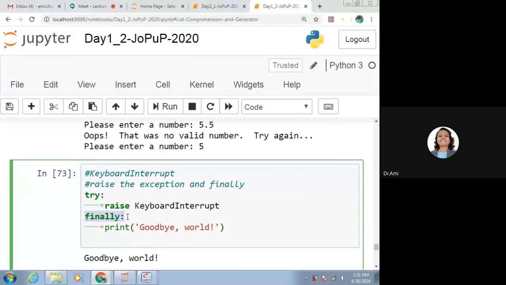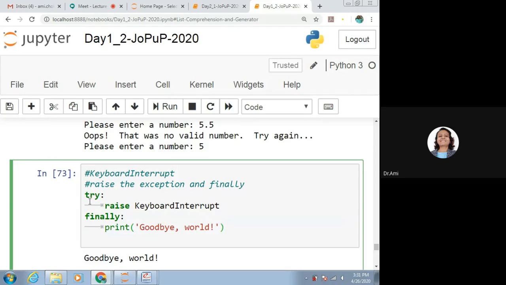Except with an exception name is how we handle the exception. So the code which handles the exception we should write inside except, and finally, irrespective of whether the exception is generated or not, we can call that code.